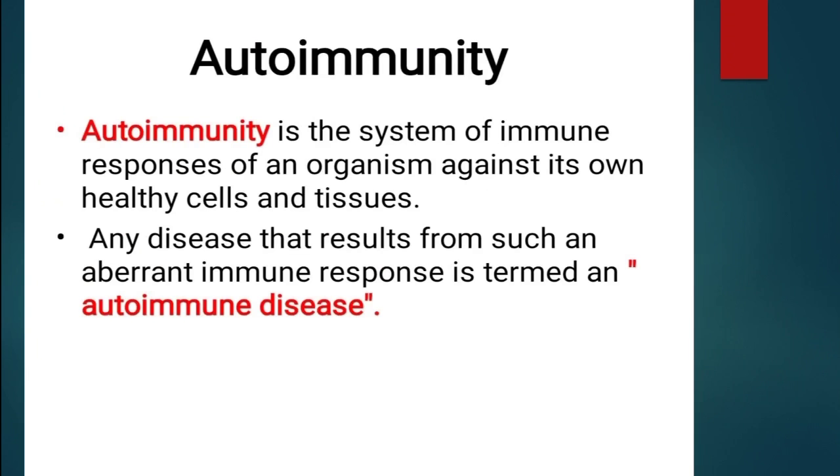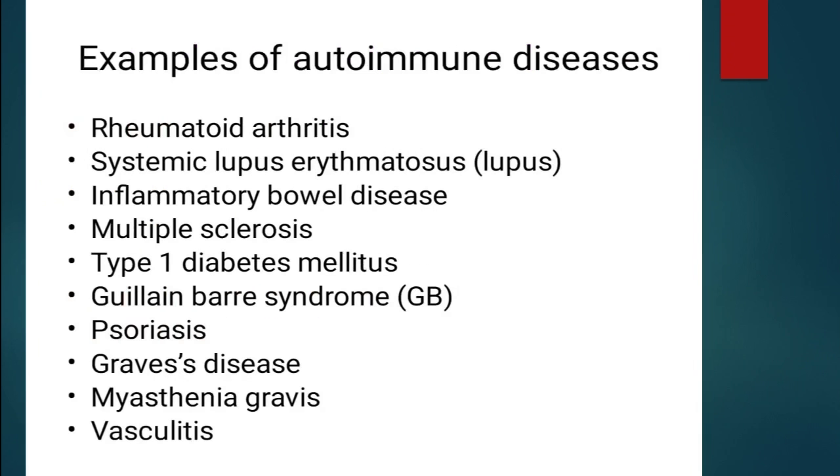Now let us discuss some autoimmunity. It is an immune response of an organism against its own healthy cells and tissues. Any disease that results from such an aberrant immune response is termed an autoimmune disease. Some examples of autoimmune disease are rheumatoid arthritis, multiple sclerosis, type 1 diabetes mellitus, Graves' disease, and myasthenia gravis. These were some examples of autoimmune disease.